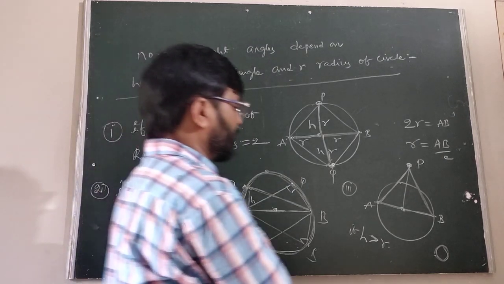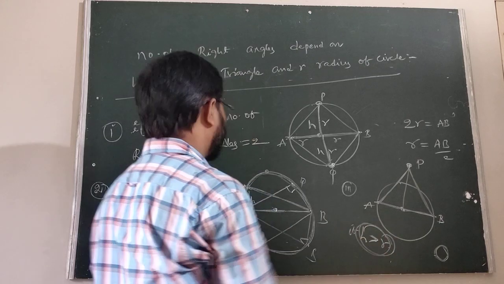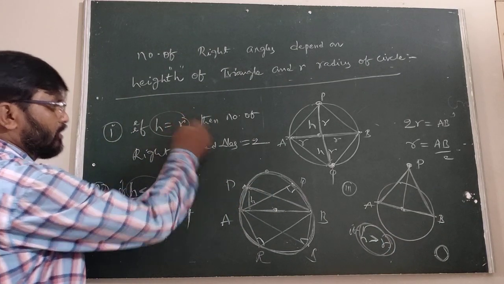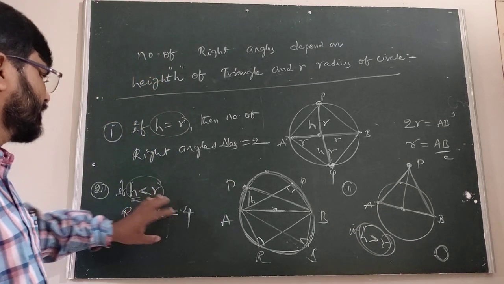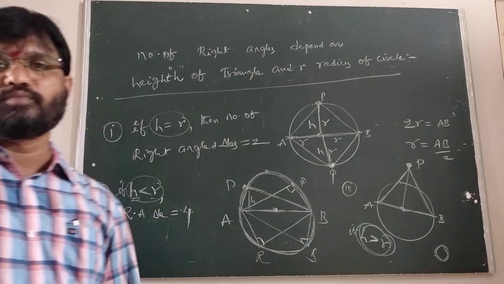If H is greater than R, we have to observe only 3 cases: H greater than R, H less than R, or H equal to R. So the possible number of right angle triangles is 4 in this case, 2 in this case, 0 in this case. That is our simple observation.